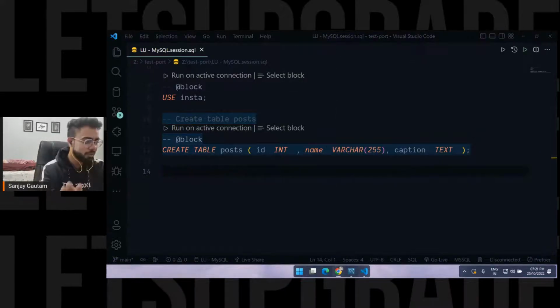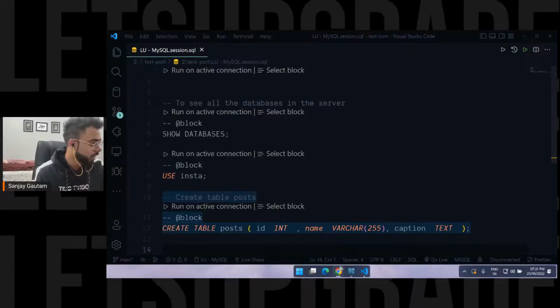By the way, how many of you understood how you can work with this VS Code? How many of you? Yeah, drop table, sorry, it's drop table, not delete table, sorry.